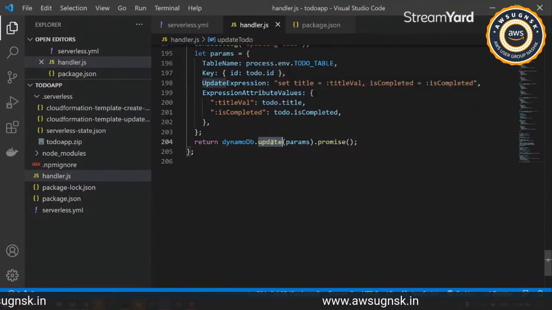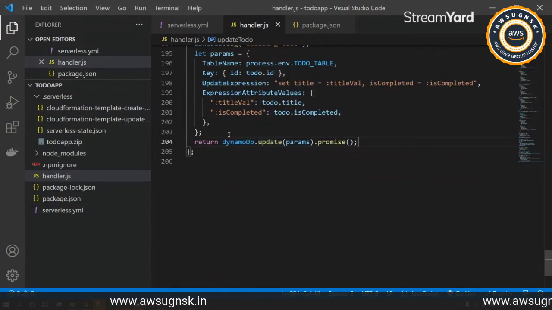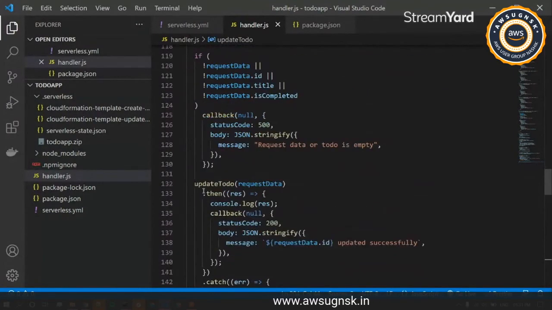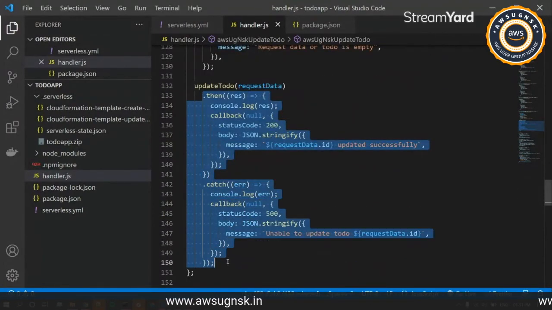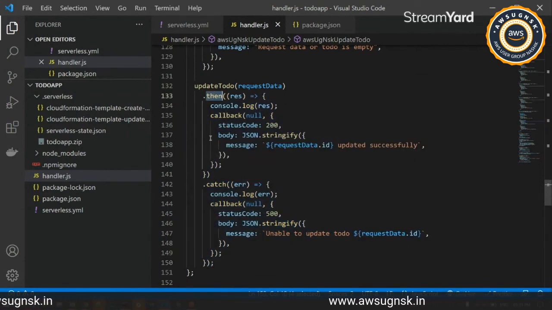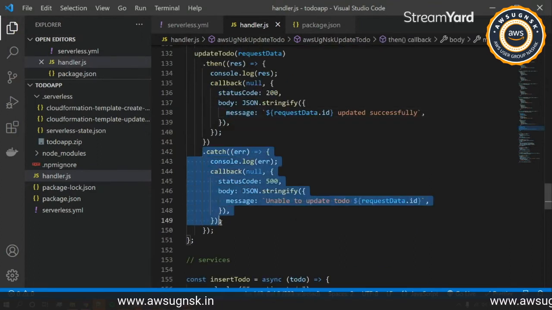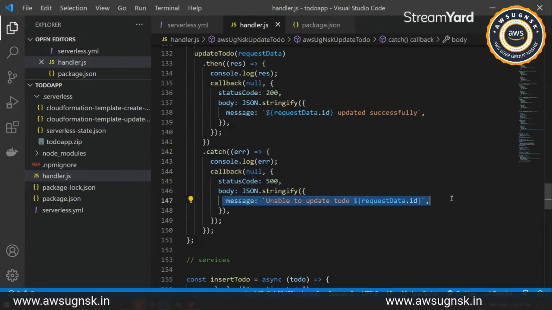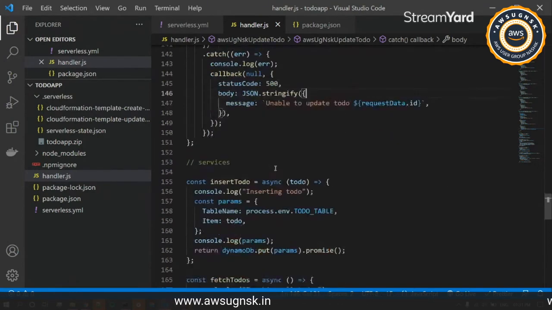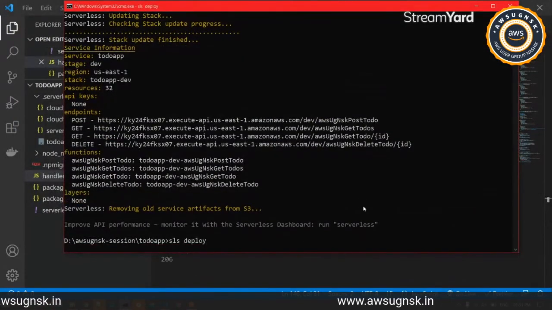The only thing that will be changing is switching to update. Then we are returning that from over here, and passing it to our handler as we have previously done. So we are doing then, sending the proper response, and doing catch over here to send the required errors and everything to the invoker. Now we will do one thing: go ahead and deploy the app.